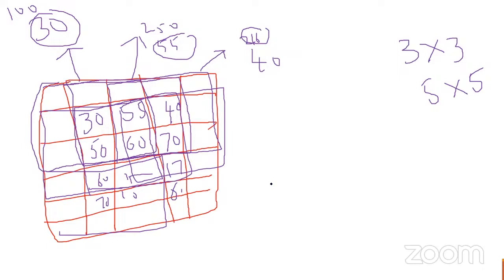Suppose we consider 5 cross 5, then what we have to do? We have to consider initially a 5 cross 5 sub image, calculate the median for it, and then replace. But if we consider 5 cross 5, some of the salt and pepper noise we are not able to avoid. That's why in general we go for 3 cross 3, so that we are able to cover the entire image. So hope you understood.